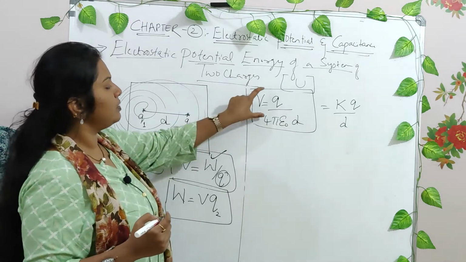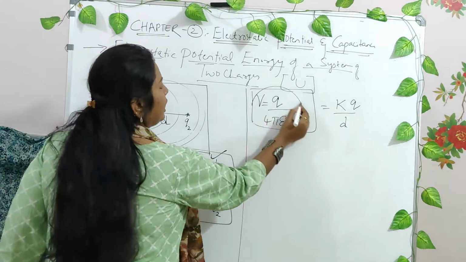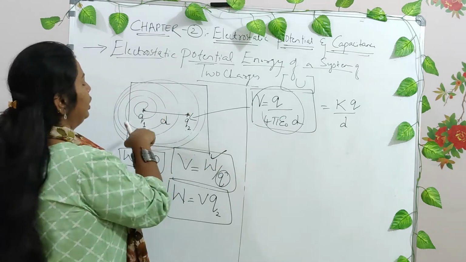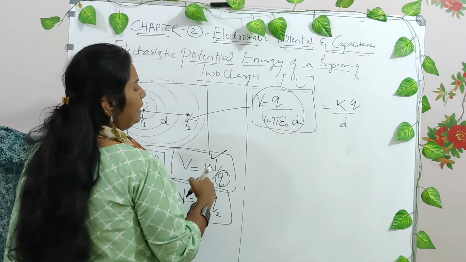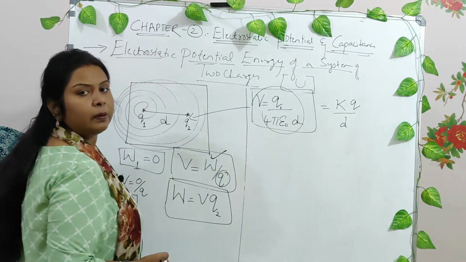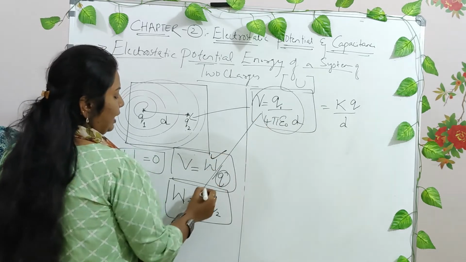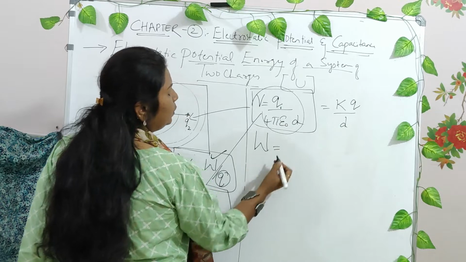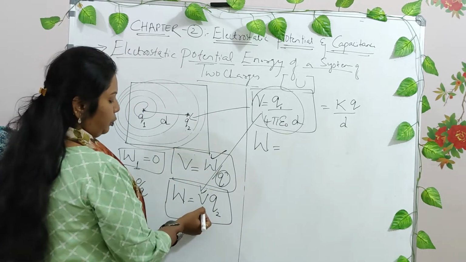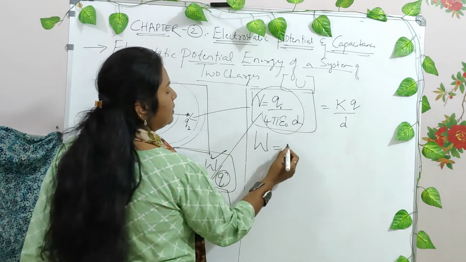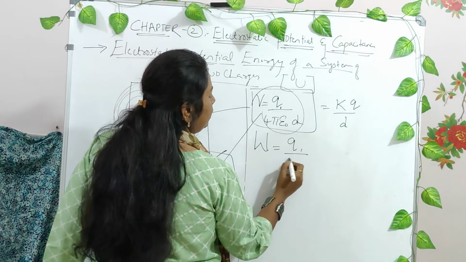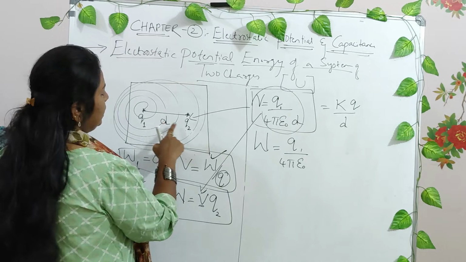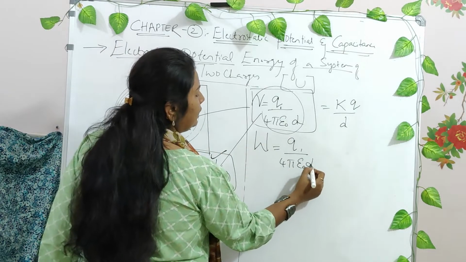Now what is this potential? This is the potential at this particular point Q2 due to Q1, right? So you write it as Q1. You substitute this value in this equation, and we get W is equal to, instead of writing V, the potential difference, you write Q1 divided by 4 pi epsilon naught. What is the distance between the two charges? It is d, so you write it as d.